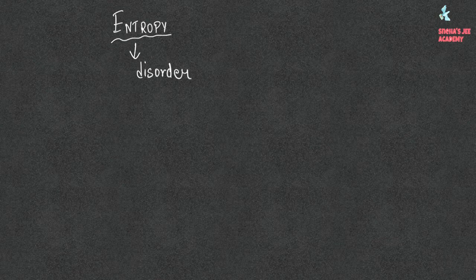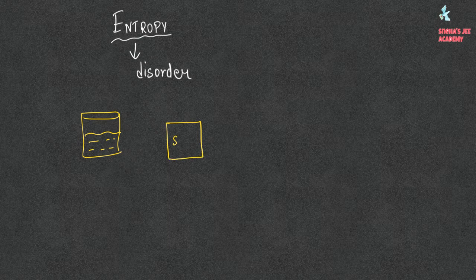Because let's consider a liquid of some metal, and the same metal as a solid. Now the entropy, that is disorder: there is less disorder in the solid, of the atoms and molecules, and more disorder in the liquid.